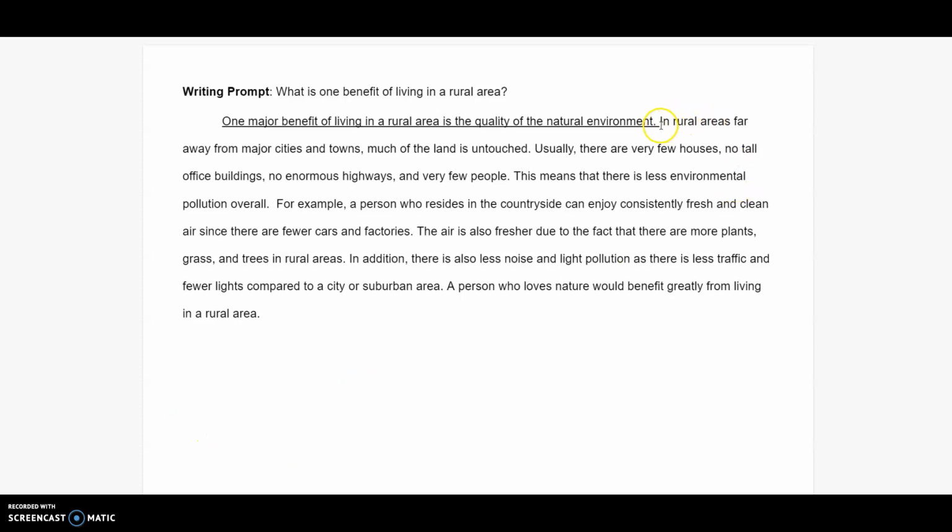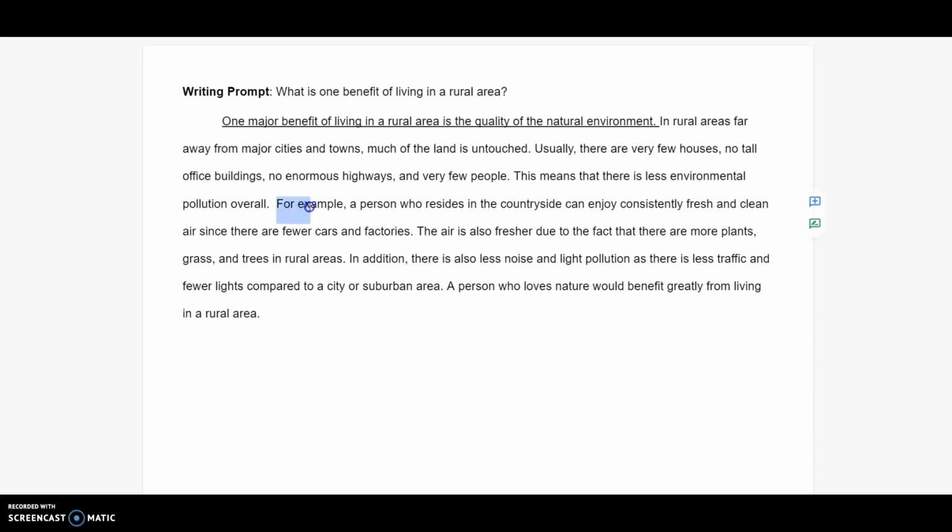Next, we explain the topic sentence. So from this point, the second sentence, all the way to this sentence right here, this means that there's less environmental pollution overall. That is an explanation of the topic sentence. You're giving the reader a little bit of general information about why rural areas have a better environment and have less pollution overall.